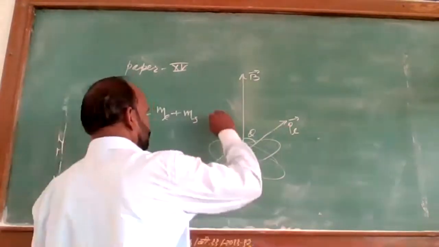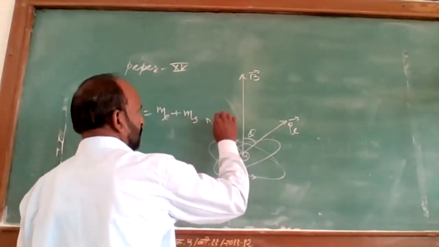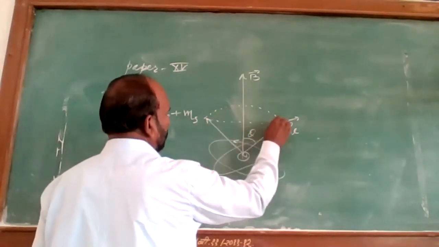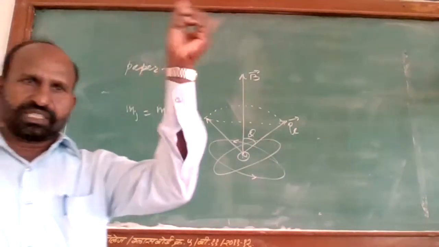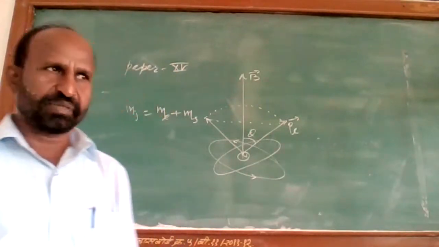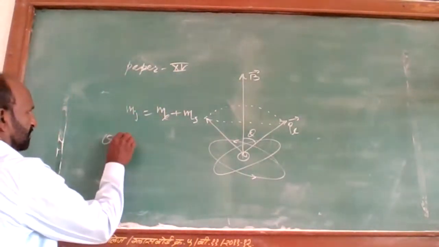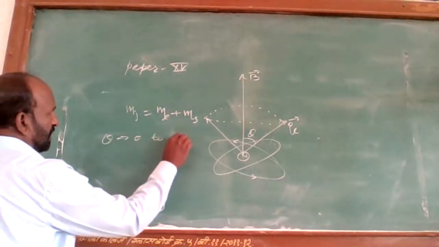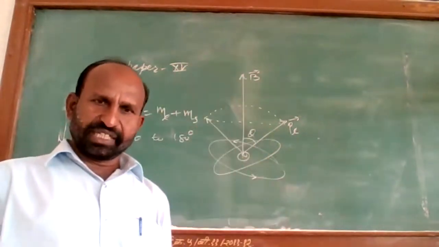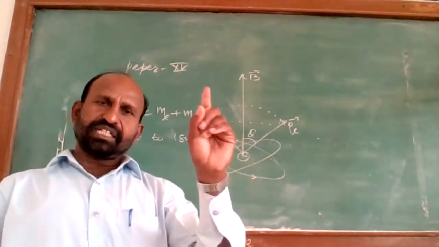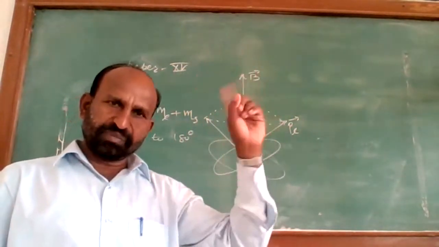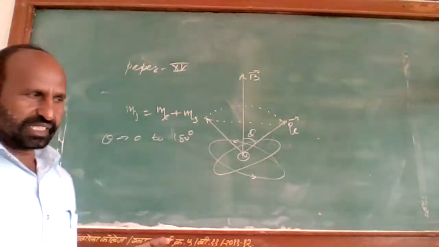So this vector precesses about the axis of the magnetic field, meaning this theta changes from 0 to 180 degrees.